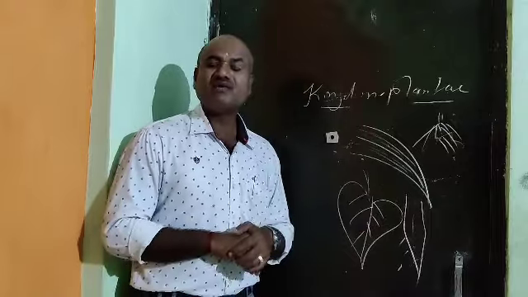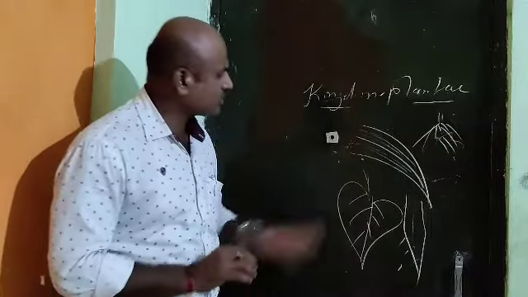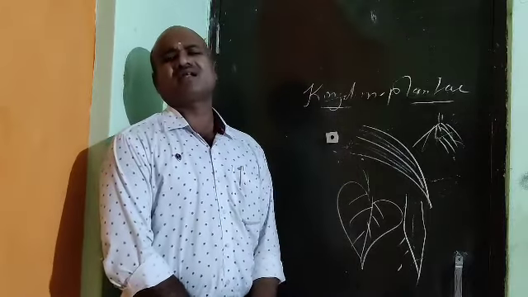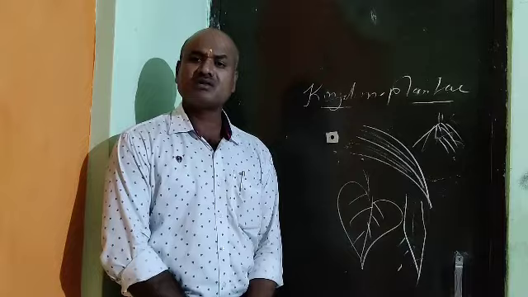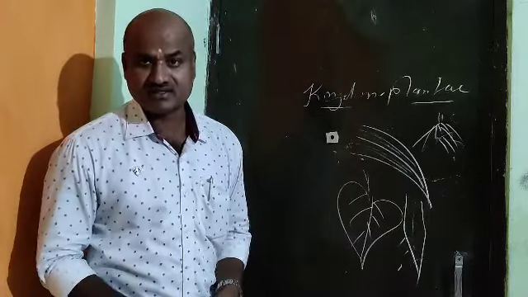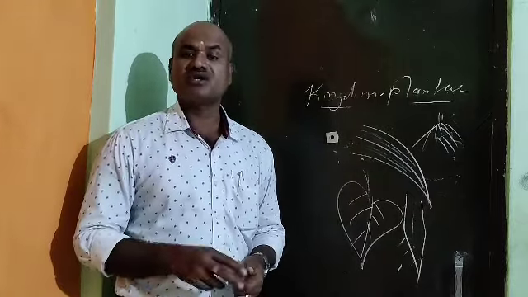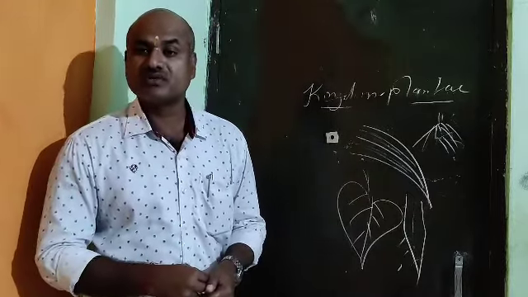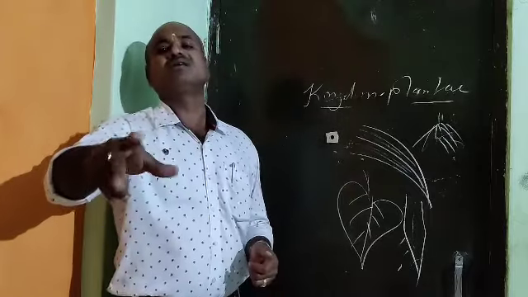Now finally we are going to see what is the meaning of alternation of generation. The plant shows alternation of generation. What is alternation of generation? Sporophytic generation and gametophytic generation, these are the two types of generation which come alternate to one another.